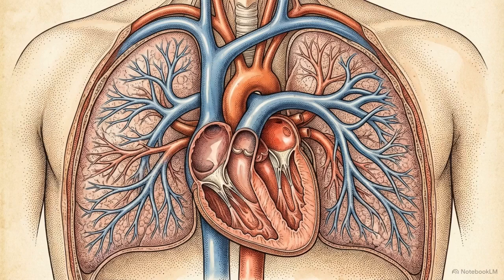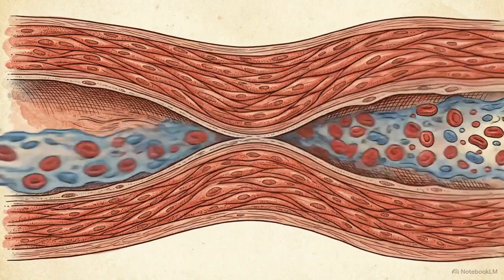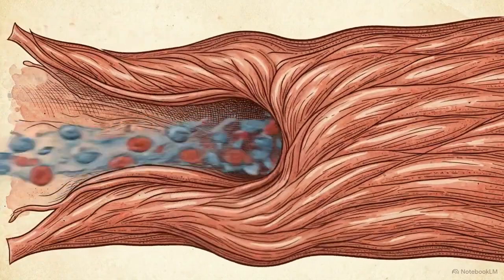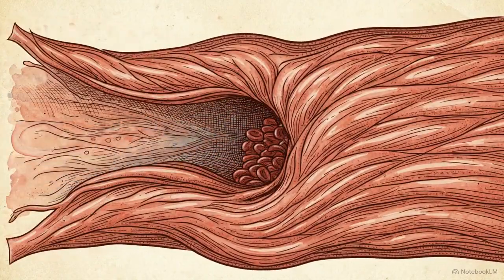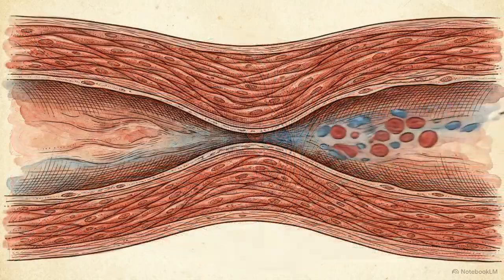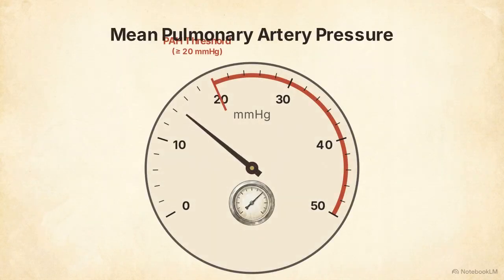We rarely consider the pressure inside the lungs. While the systemic circuit is high pressure, the pulmonary circuit is designed for low resistance. When this vascular resistance spikes, the right side of the heart is forced to pump against a stiff, high-pressure circuit. This gauge shows the hemodynamic threshold for pulmonary arterial hypertension.